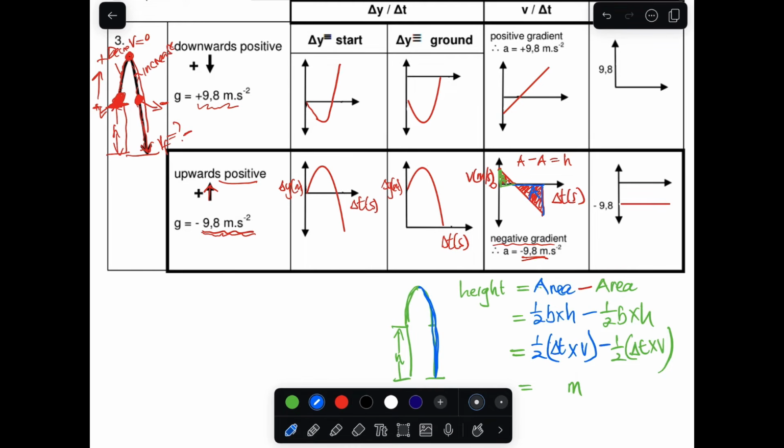So when we say this minus this, it will give us the height of the cliff. This long minus this small, and those are the areas. Remember, I told you the area represents the displacement, which is this displacement and this displacement.